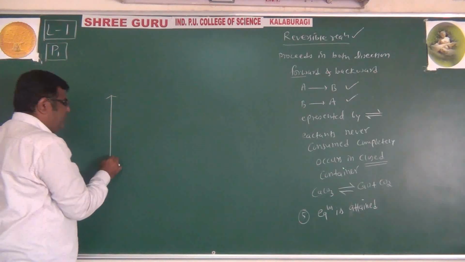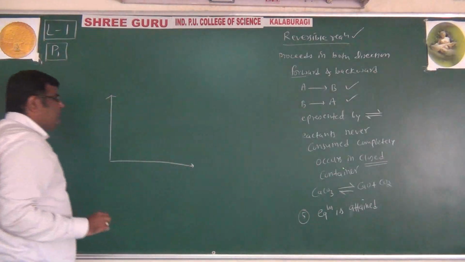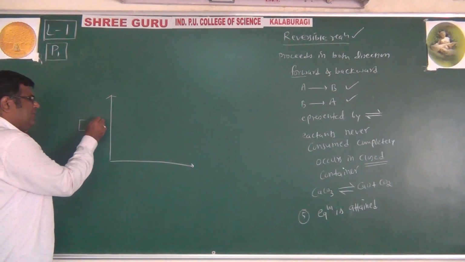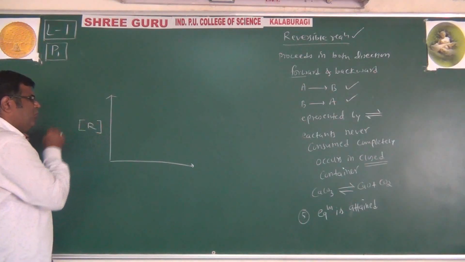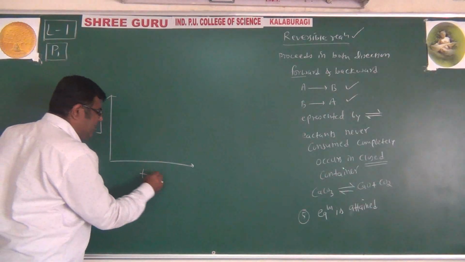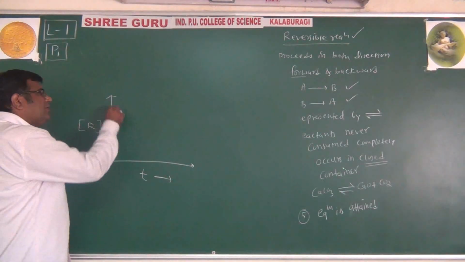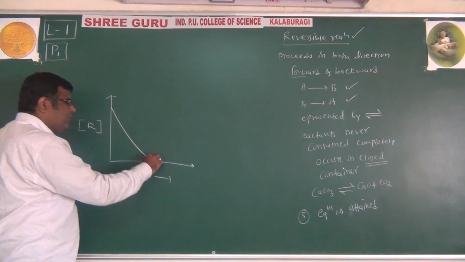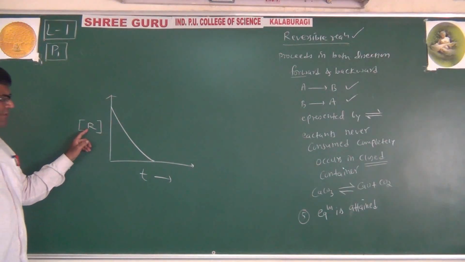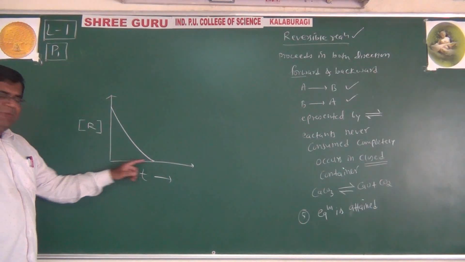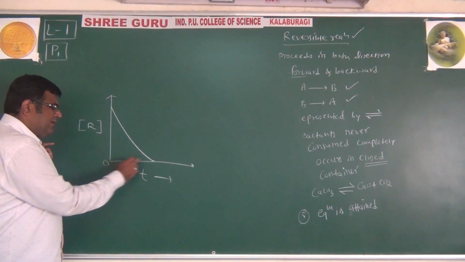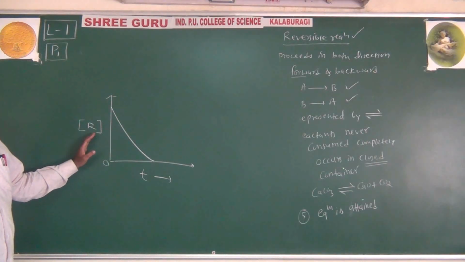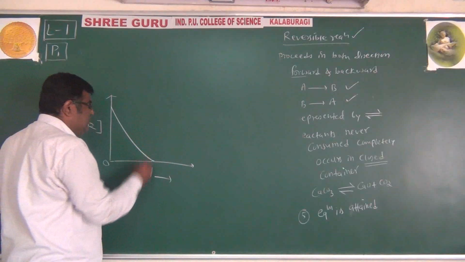If I draw this graph, on the y-axis I draw the concentration of reactant. I will write this in square brackets, meaning molar concentration, mole per liter, and this is time. The reactant concentration goes on decreasing and it becomes 0. It means reactant is consumed completely because the reactant concentration is 0. It means which type of reaction are we talking about here? This is the irreversible reaction.